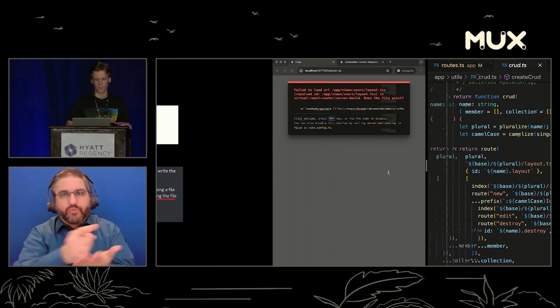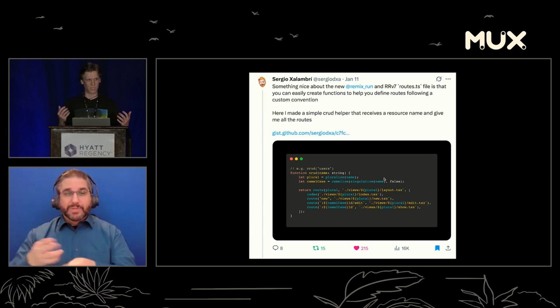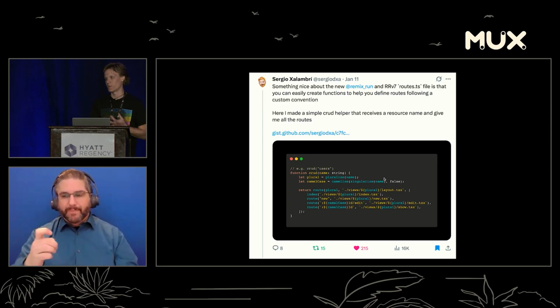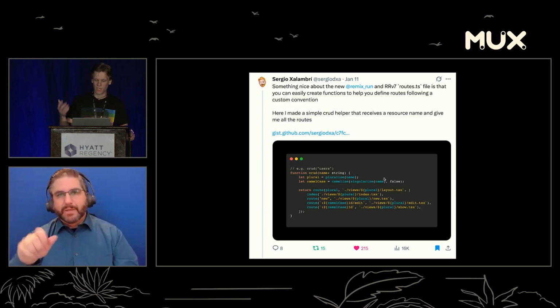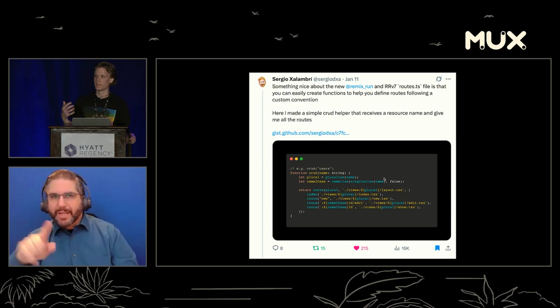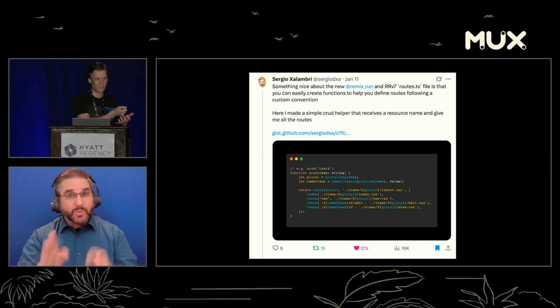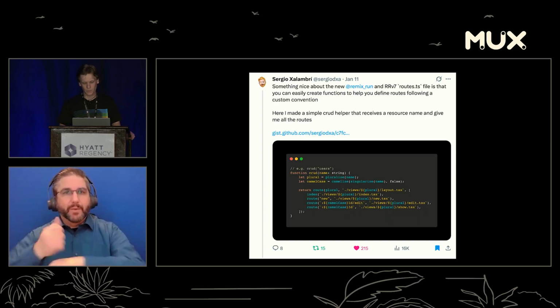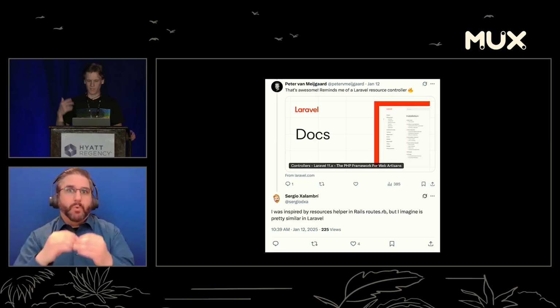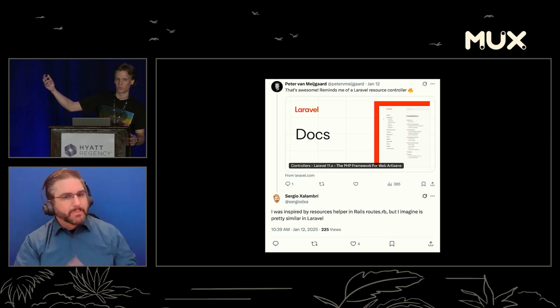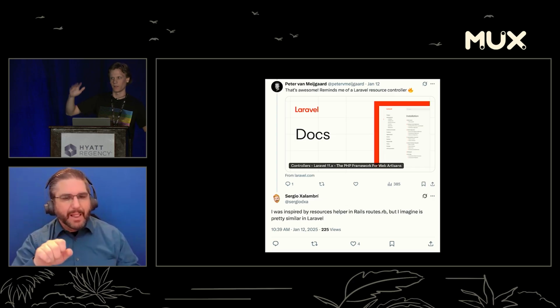I didn't actually come up with this. Sergio from the Remix community, who made Remix Auth and Remix Utils and a bunch of things, came up with this idea and said, hey, this is a really nice way that we can use this config-based routing to do so much more. And someone actually responded and said, this is awesome, this reminds me of Laravel resource controller. Or Laravel folks in the crowd, they all avoid these talks, I figured.